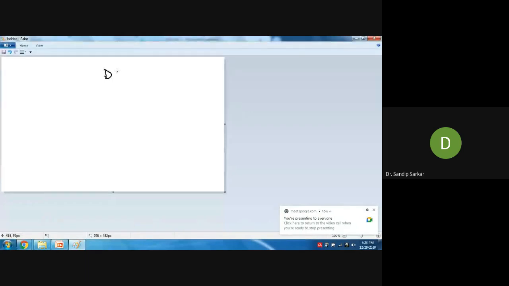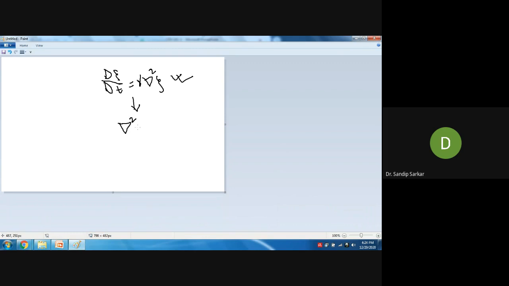this equation, that is del zeta del t, d zeta dt equal to some function into grad square zeta, say mu by rho. So you have this equation you have solved, right? After solving this equation, step number 2, you are solving the equation grad square psi equal to minus zeta. So you have solved this equation.